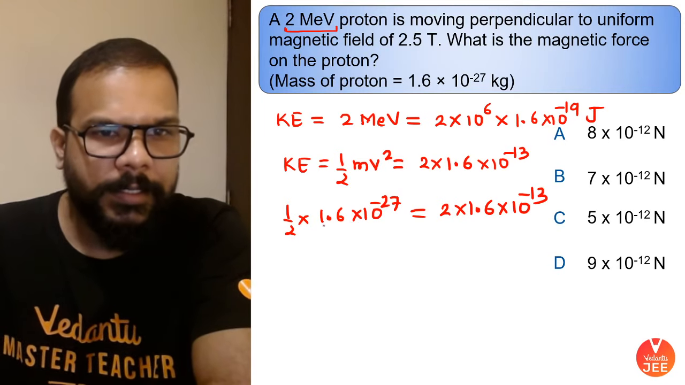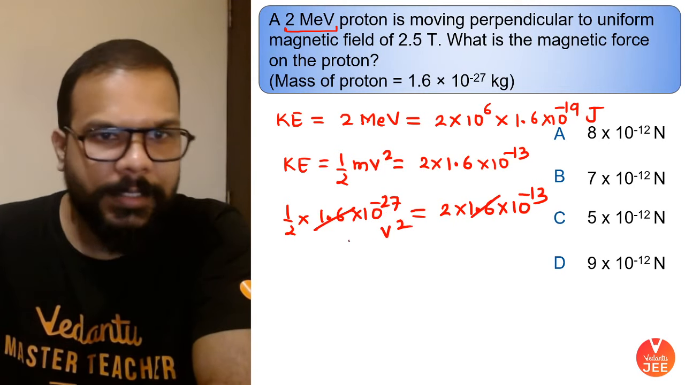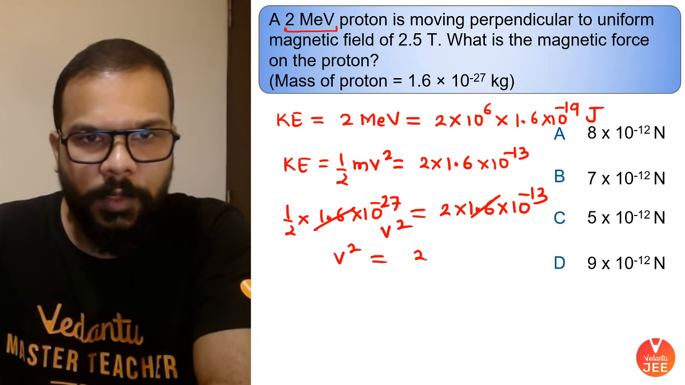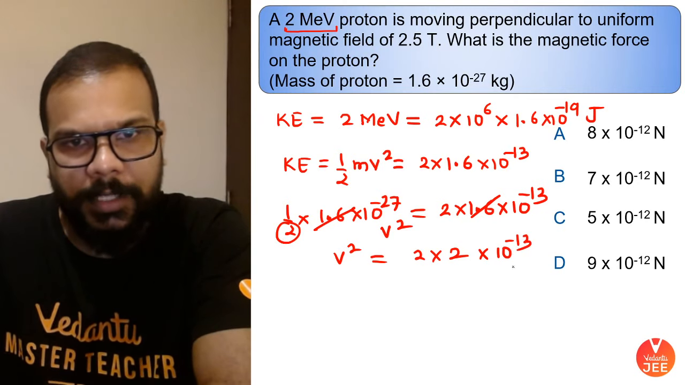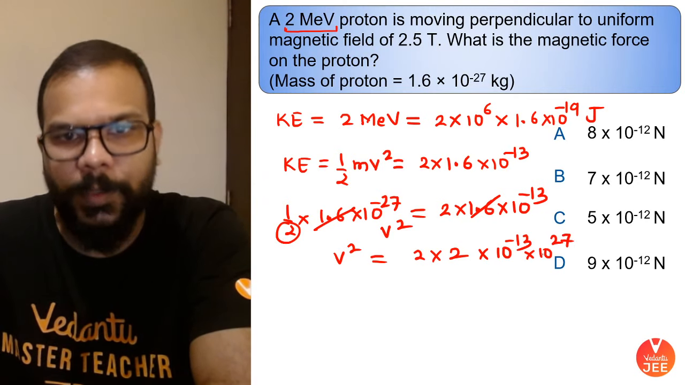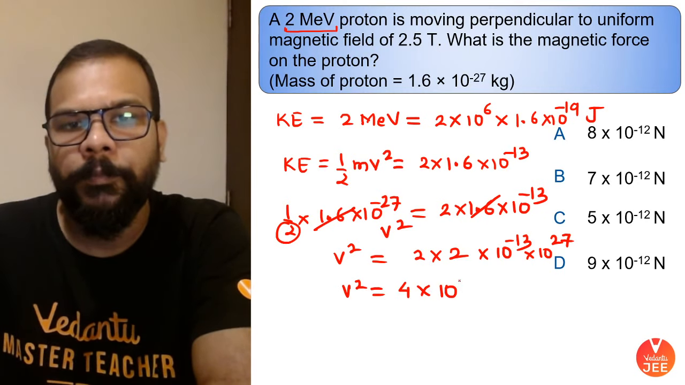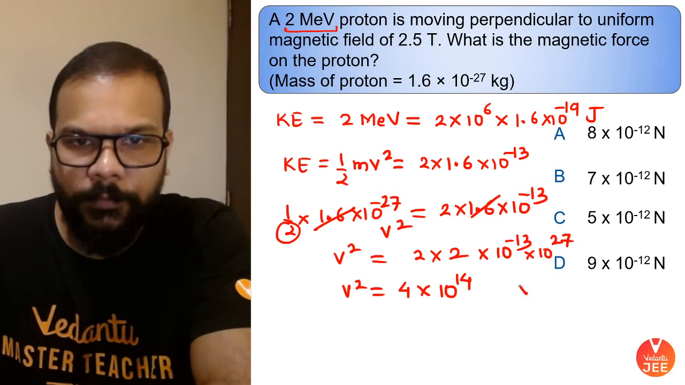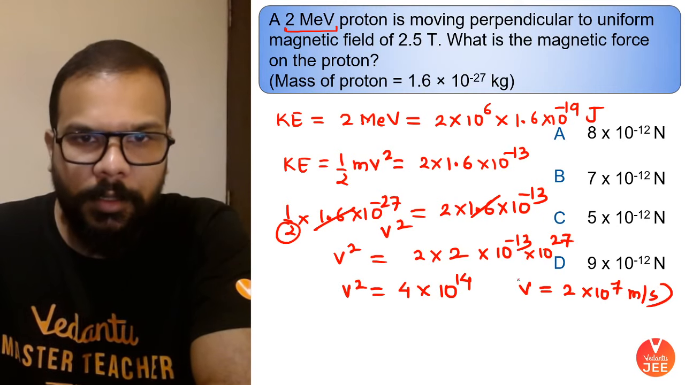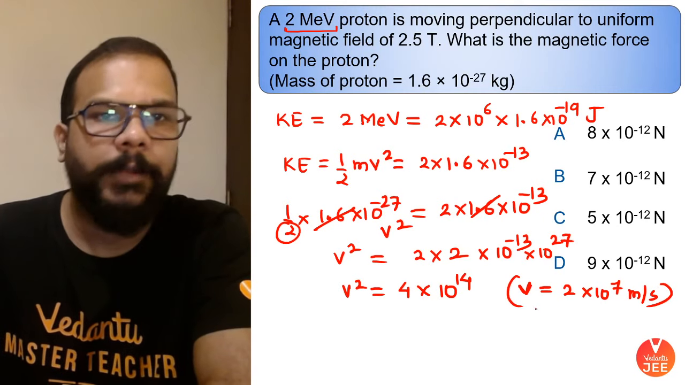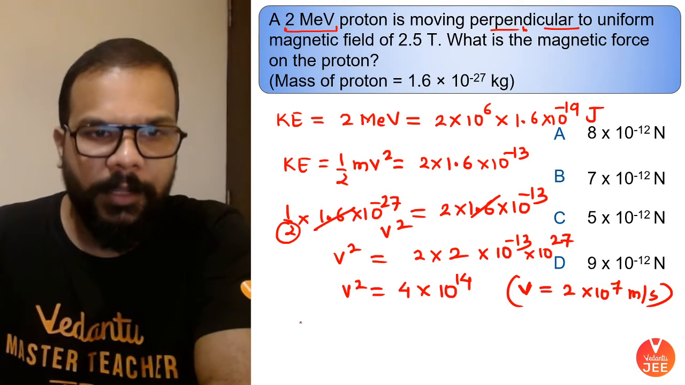And this is into v square also. 1.6 gets cancelled. I have v square equal to 2 into 2 into 10 to the power minus 13 into 10 to the power 27. So v square is 4 into 10 to the power 14 is what we are getting. So the velocity comes out to be 2 into 10 to the power 7 meters per second. Okay guys, so now we have the velocity and it is moving perpendicular to the magnetic field.